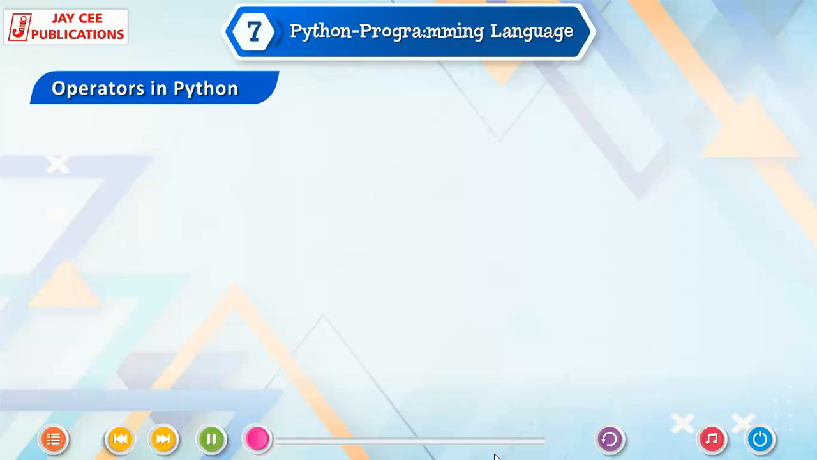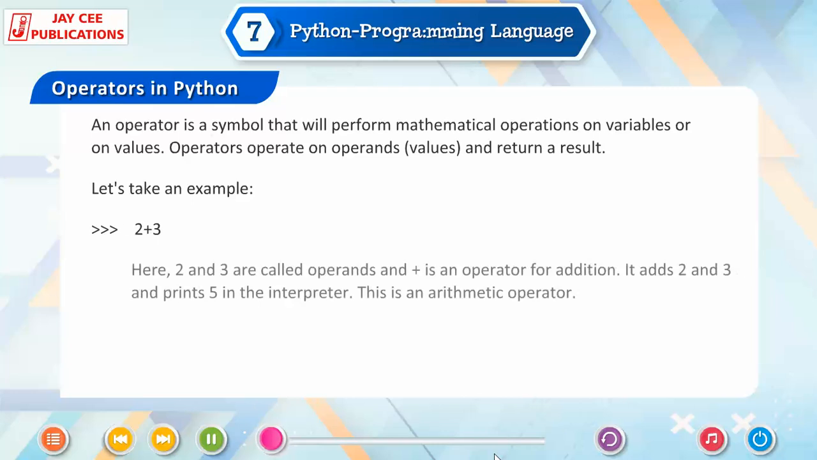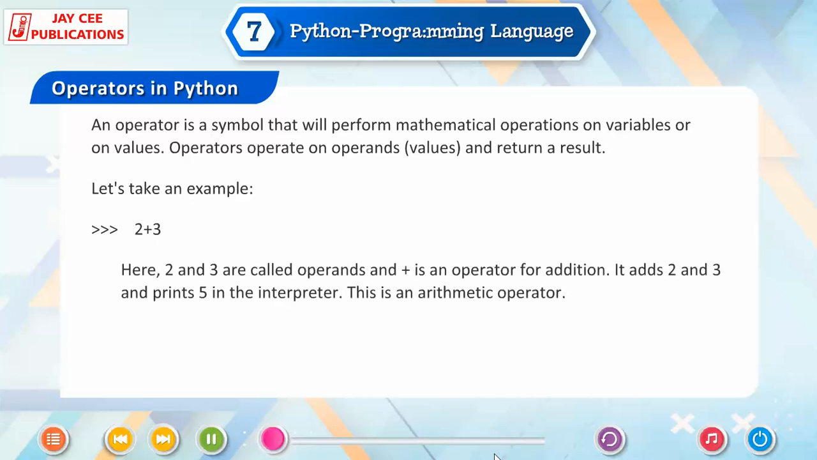Operators in Python. An operator is a symbol that will perform mathematical operations on variables or on values. Operators operate on operands, values, and return a result. Let's take an example, 2 plus 3. Here, 2 and 3 are called operands, and plus is an operator for addition. It adds 2 and 3 and prints 5 in the interpreter. This is an arithmetic operator.